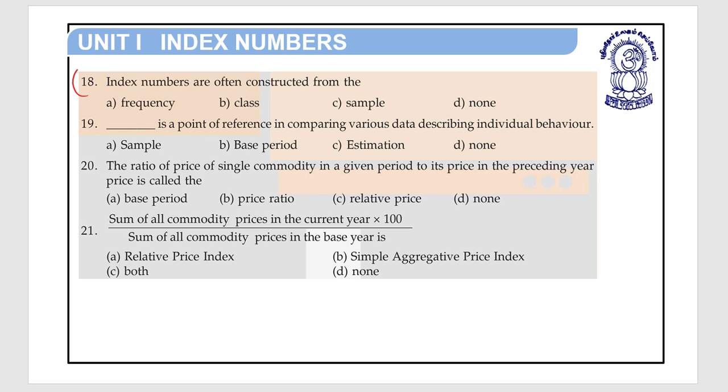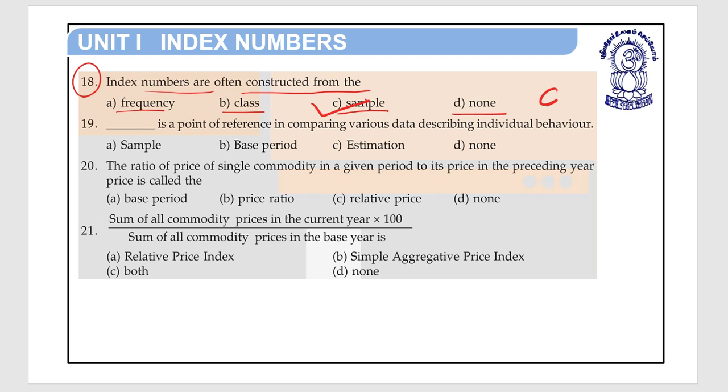Move to question number 18. Index numbers are often constructed from the option A, frequency, option B, class, option C, sample, and option D, none. So here the answer is sample. Index numbers are often constructed from the sample. So option C is the right answer.